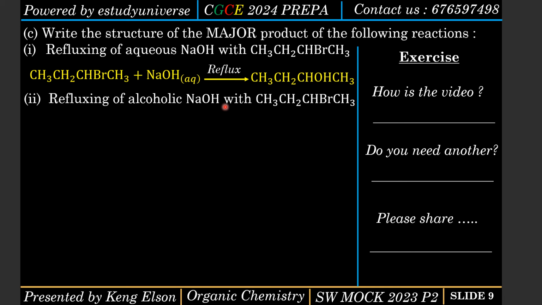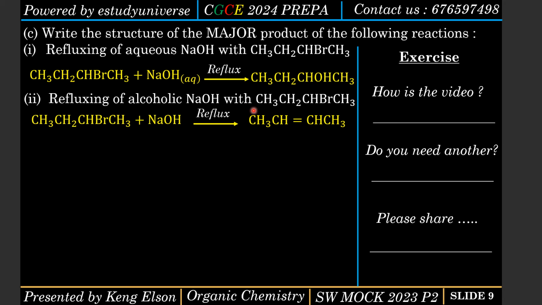Now the second question: if I reflux instead with alcoholic sodium hydroxide. The first one was with aqueous sodium hydroxide; now you're refluxing with alcoholic sodium hydroxide. You are not going to get an alcohol, you are rather going to get an alkene. It's bizarre: reflux with aqueous, I have an alcohol; reflux with alcoholic, I don't have an alcohol. Anyway, when we reflux with alcoholic sodium hydroxide or potassium hydroxide, we get an alkene. This is but-2-ene. The first one is butanol.